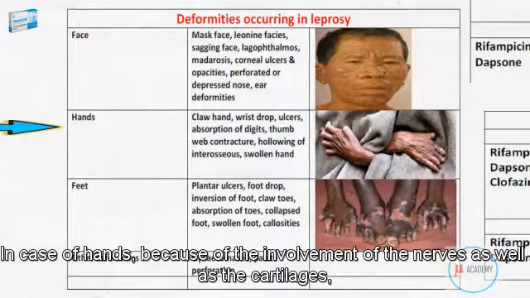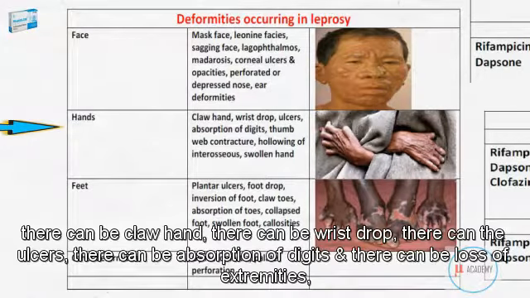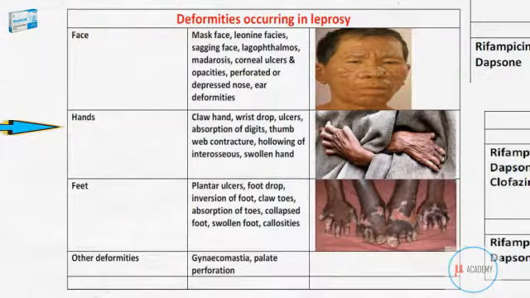In case of hands, because of the involvement of nerves as well as the cartilages, there can be claw hand, there can be wrist drop, there can be ulcers, there can be absorption of digits, and there can be loss of the extremities.